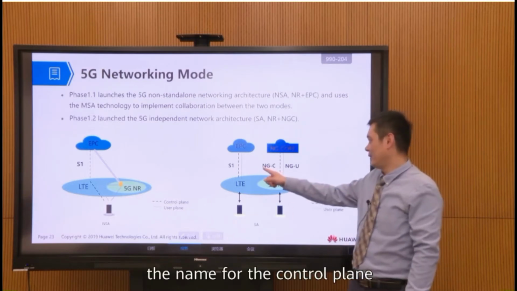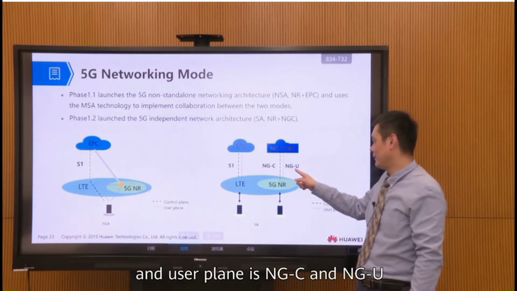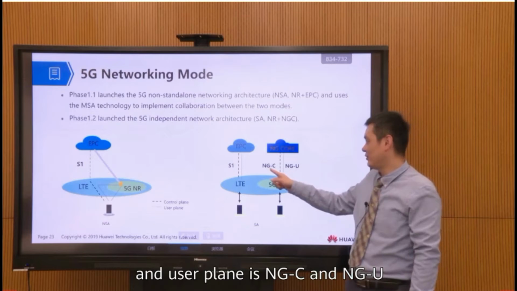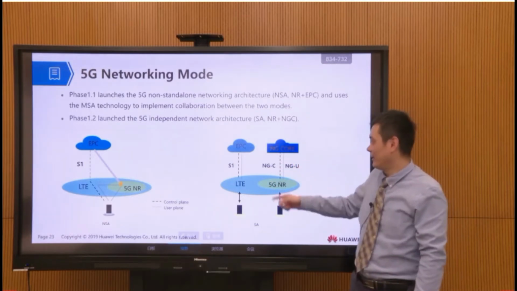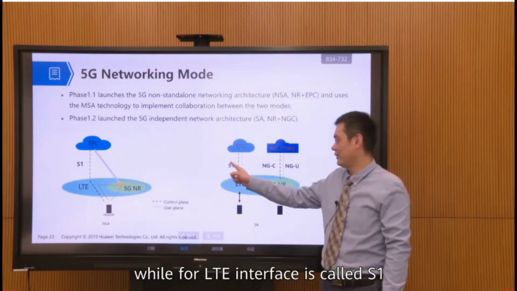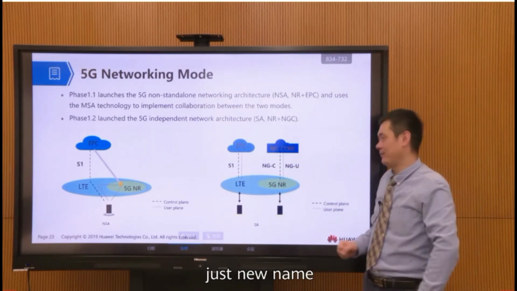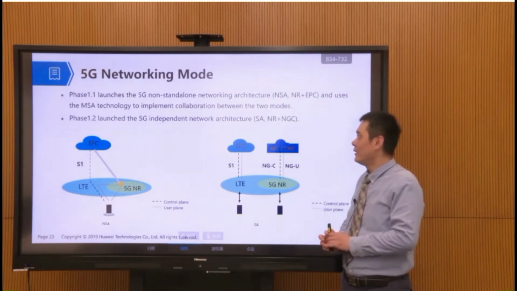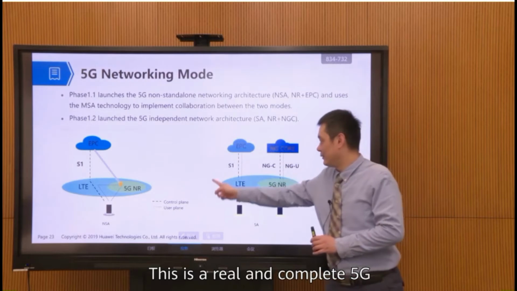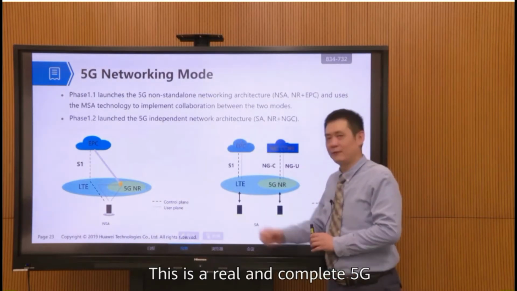The names for the control plane and user plane interfaces are NGC and NGU, while for LTE, this interface is called S1. Similarly for 5G, just a new name. This is a real and complete 5G.